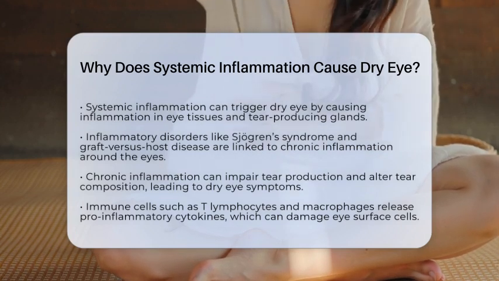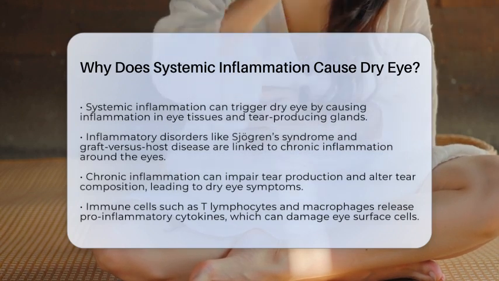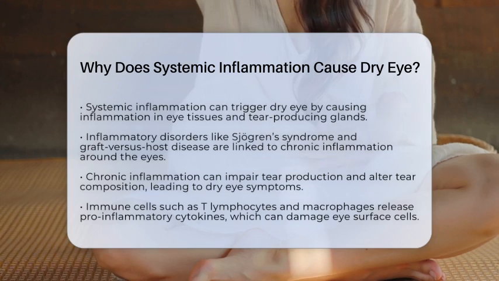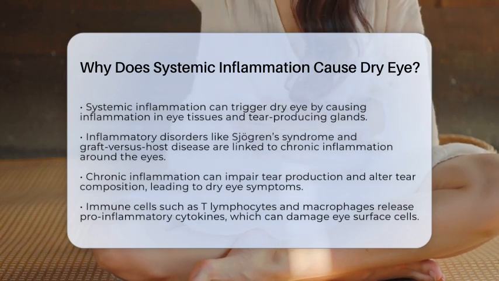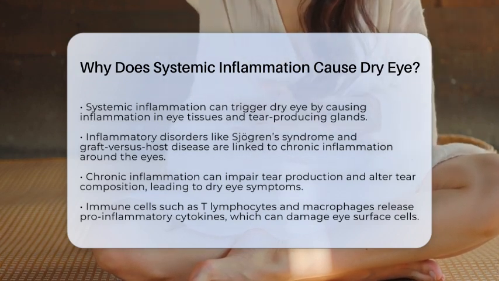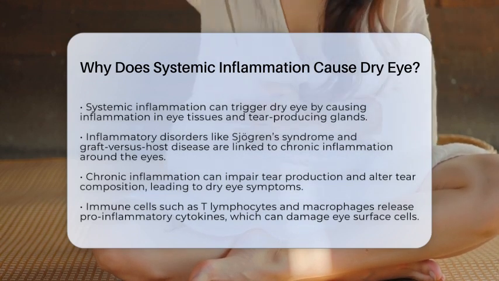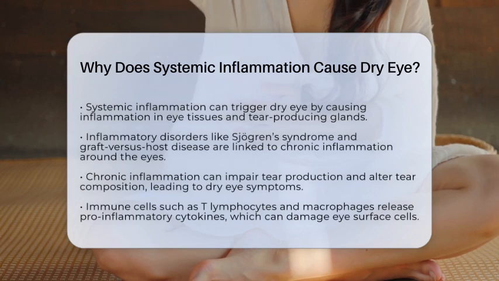When we talk about systemic inflammatory disorders, conditions like Sjogren's syndrome and graft-versus-host disease come to mind. These diseases cause persistent inflammation in the connective tissues around the eyes, including the conjunctiva, lacrimal glands, and meibomian glands. This chronic inflammation can impair tear production and alter the composition of tears, resulting in dry eye symptoms.